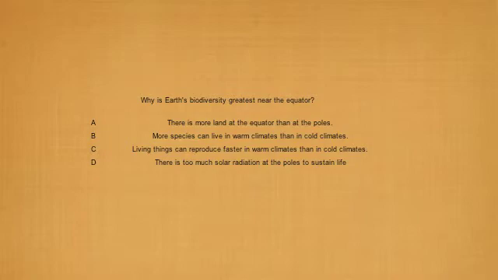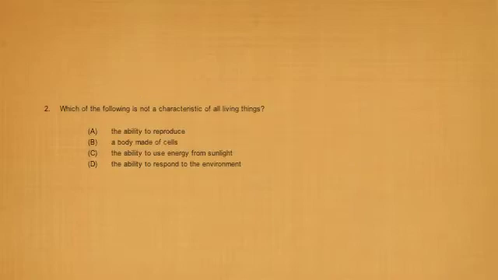So it's not because of land, it's because of the species that tend to live in warm climates than they do in cold climates. Now, in order to answer this question, we can involve people. You can see more people live near the warm areas than they live in the Antarctica or near the poles. So that's basically it.